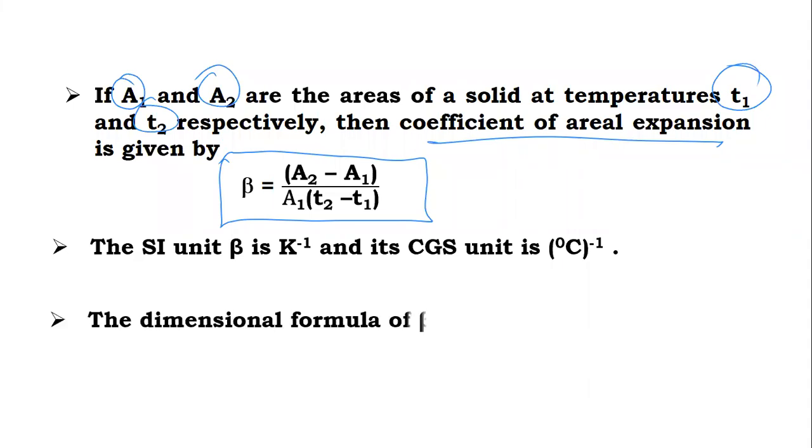The dimension is temperature raised to -1. Temperature we can express by Kelvin, so K raised to -1. The other dimensions are zero, so there is no need to write them. You can write it this way, K raised to -1.